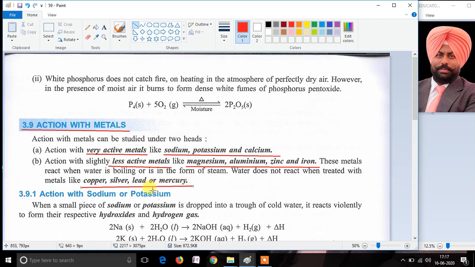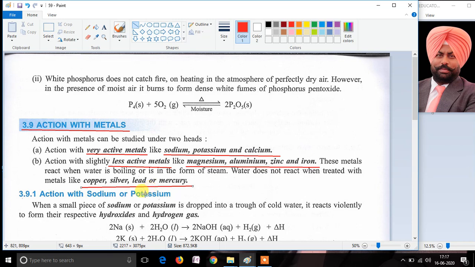Metals like sodium, potassium and calcium, which are very active, can react even with cold water. The less active metals such as magnesium, aluminium, zinc and iron don't react with cold water, rather they react with hot water or steam, as the reaction with cold water does not proceed.